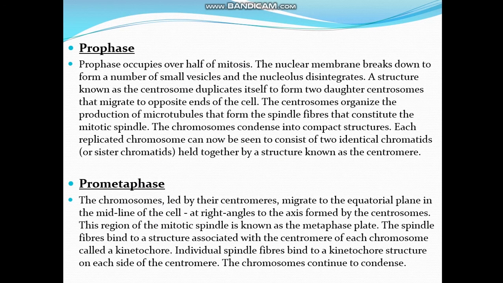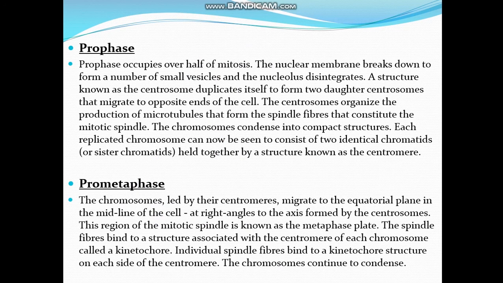Prophase occupies over half of the mitosis. The nuclear membrane breaks down to form a number of small vesicles and the nucleolus disintegrates. A structure known as the centrosome duplicates itself to form two daughter centrosomes that migrate to opposite ends of the cell, and the centrosomes organize the production of microtubules that form the spindle fibers that constitute the mitotic spindle.